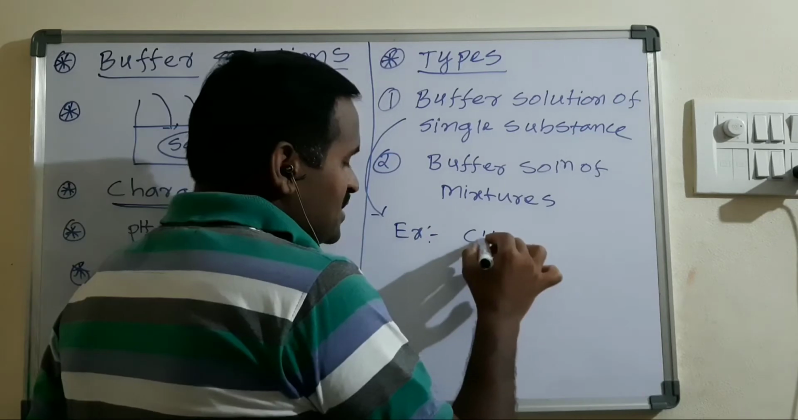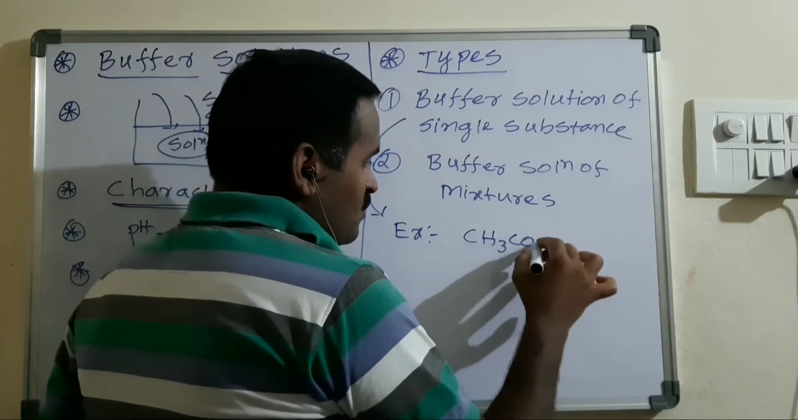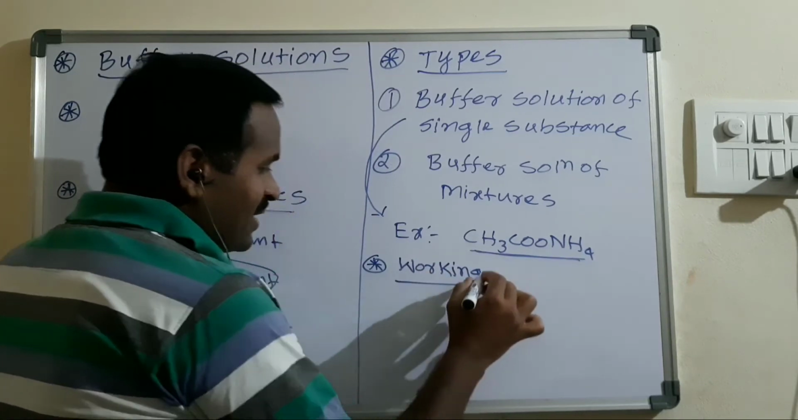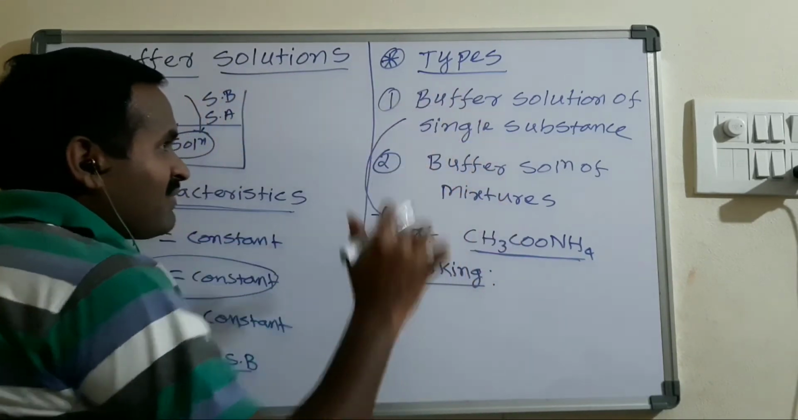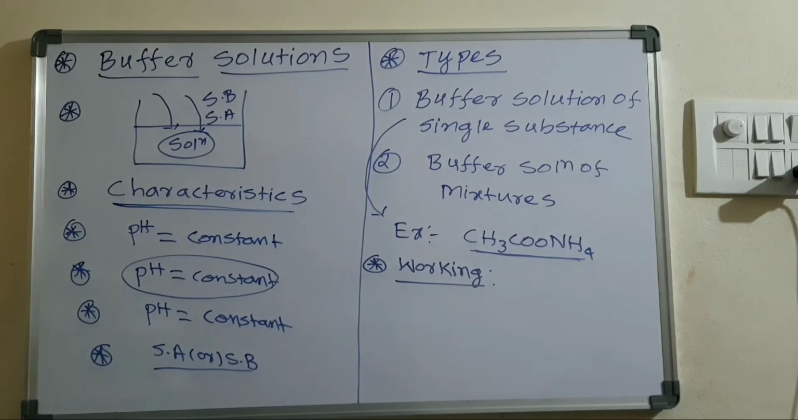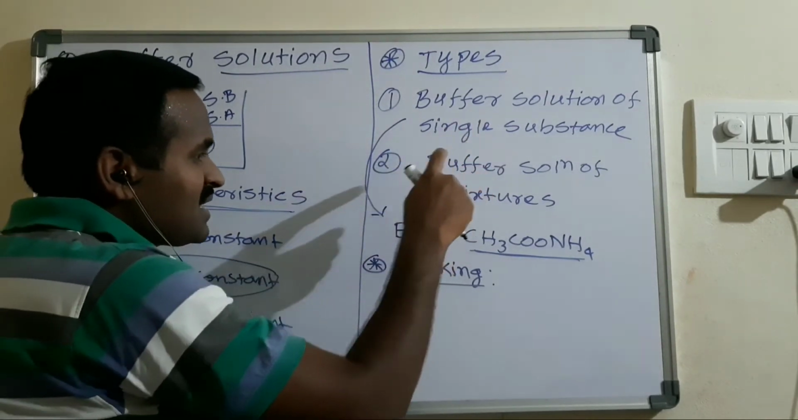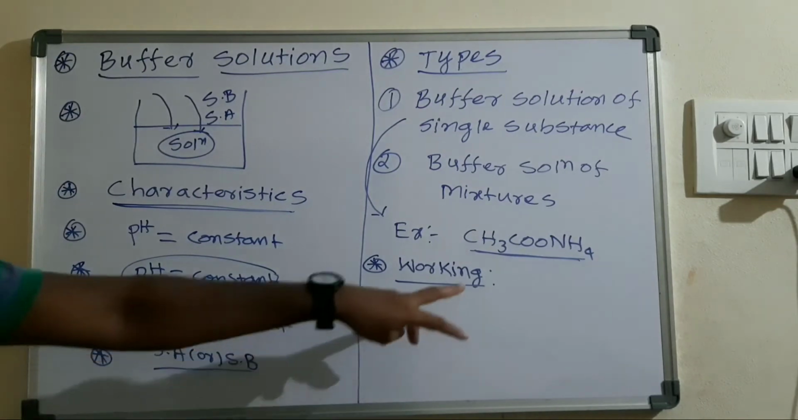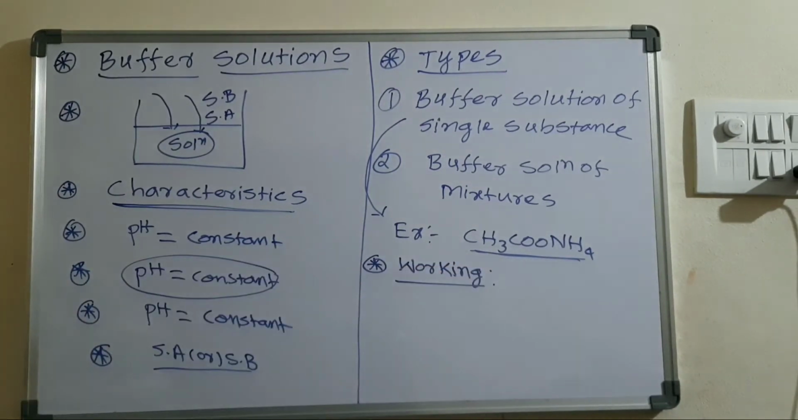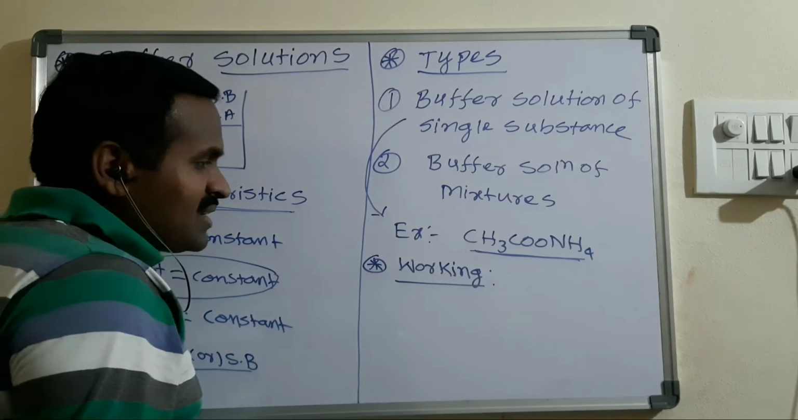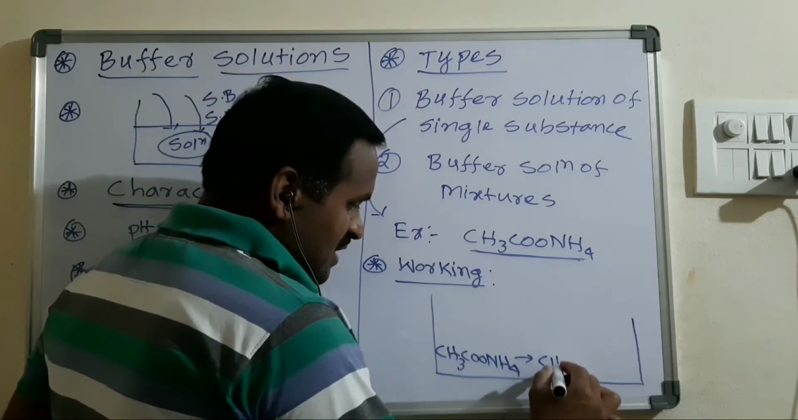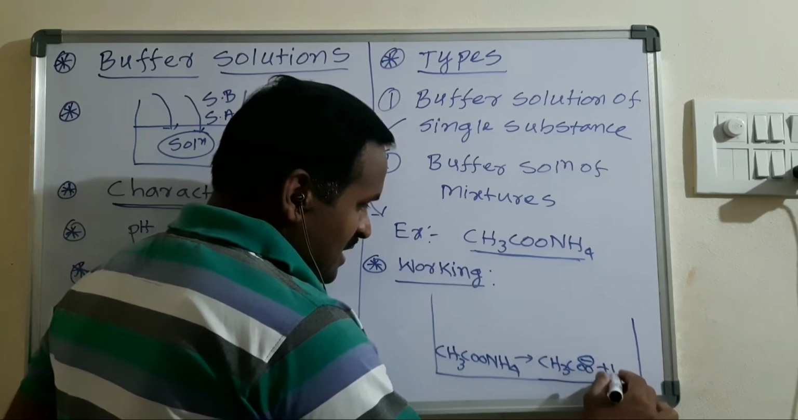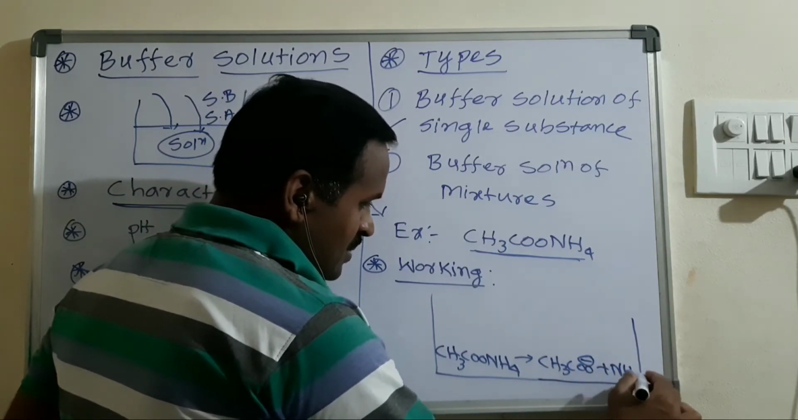For this buffer solution of a single substance, I am taking the well-known example, CH3COONH4. This is the working of this particular buffer. So which buffer are we under? The buffer solution of a single substance. The well-known example is ammonium acetate. The name of this compound is ammonium acetate. It is CH3COO minus plus NH4 plus.